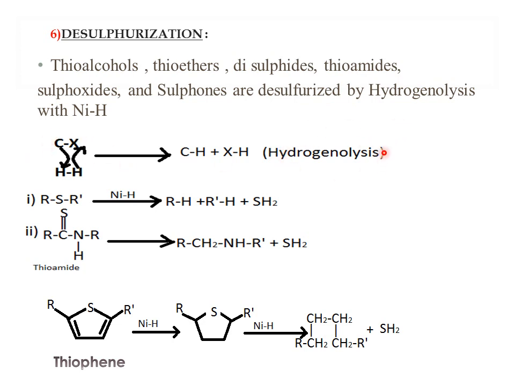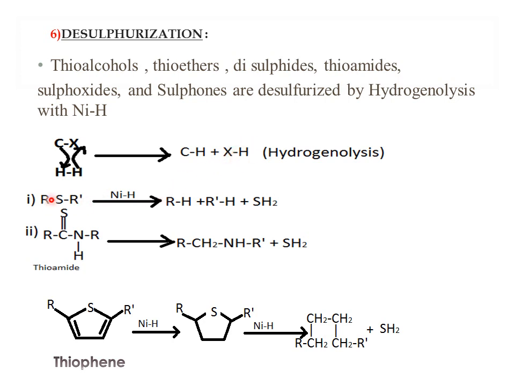So what is hydrogenolysis? Here I am explaining it with the help of one reaction. If you take the C-X bond and a hydrogen molecule, the carbon atom will attack the hydrogen atom, and then the other hydrogen will take the halide. So there is a formation of C-H with the elimination of HX, the hydrogen halide.